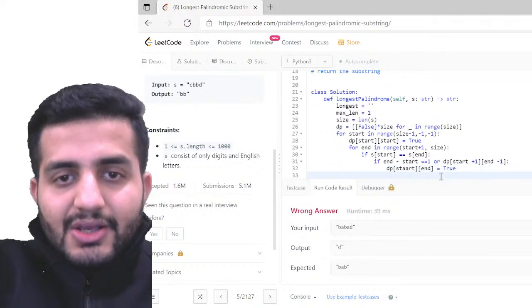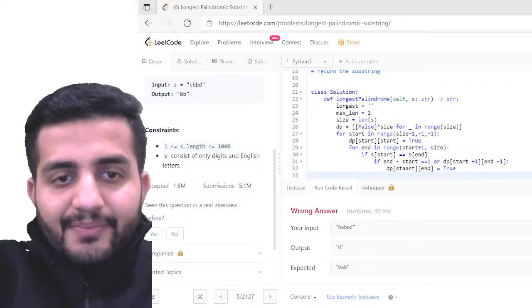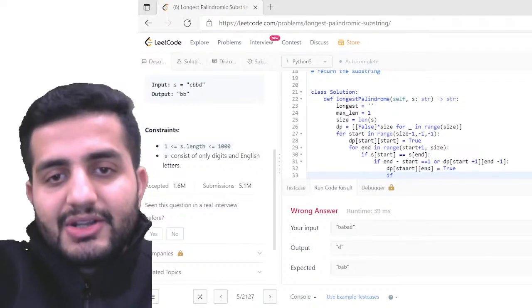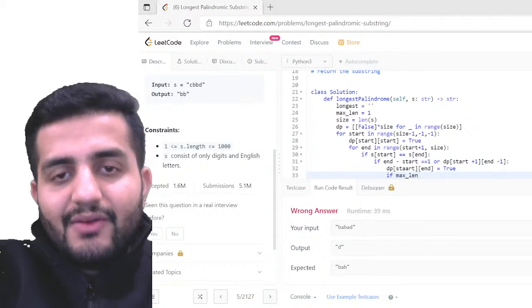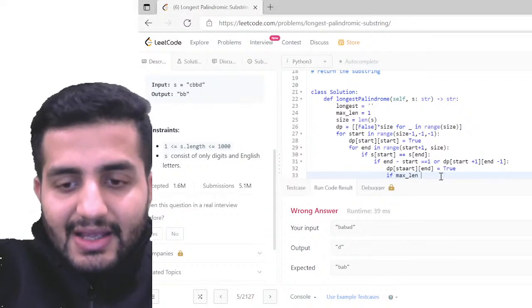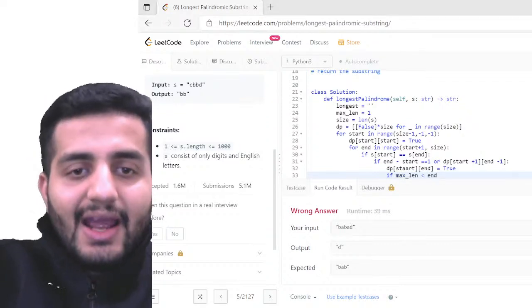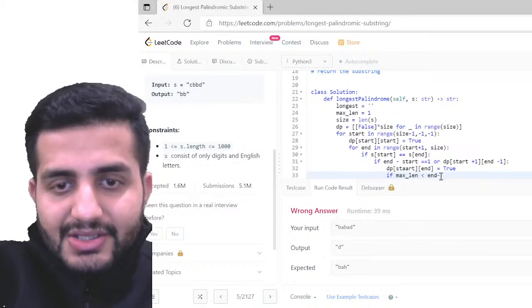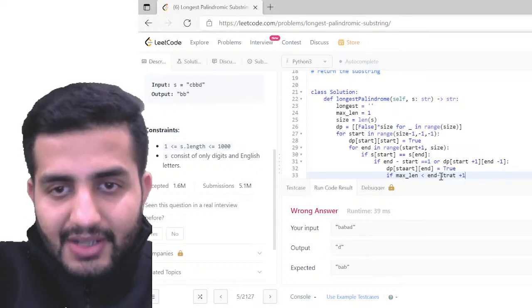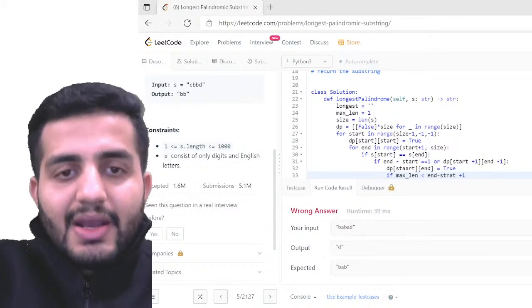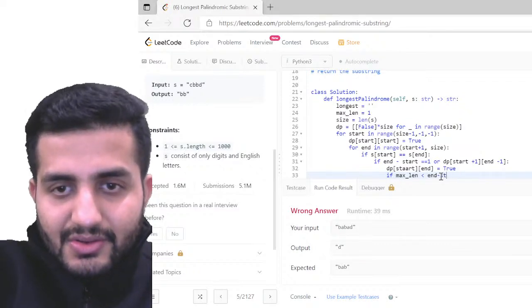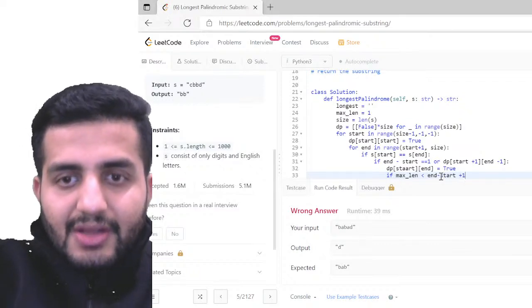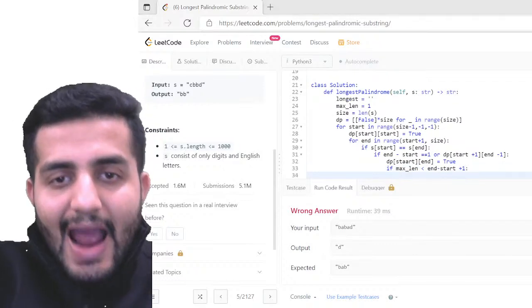So same logic. In this case, if this is fine, then I'm going to check the maximum condition here. So if max length, which I defined as 1 earlier, is less than end minus start +1, right? So end minus start +1. I'm gonna add up to the value.